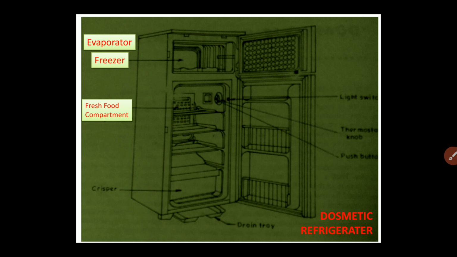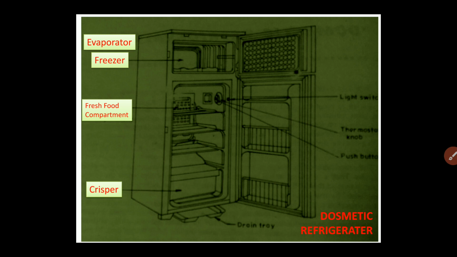You can also see here that the compartments are made of crate. Solid plates are not used, crate is used, so that air can flow freely inside the domestic refrigerator. There is always a flow of air, and due to the flow of air, the heat will be transferred, and the cooling effect will be spread throughout the domestic refrigerator.